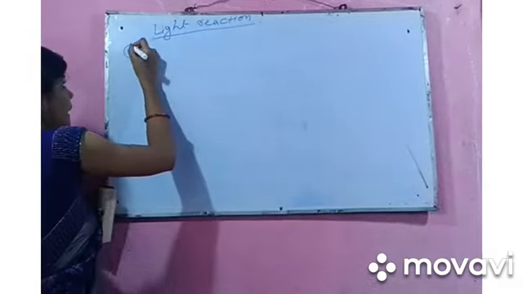Here what happens is that the solar radiation, that means the light energy, is converted into chemical energy.